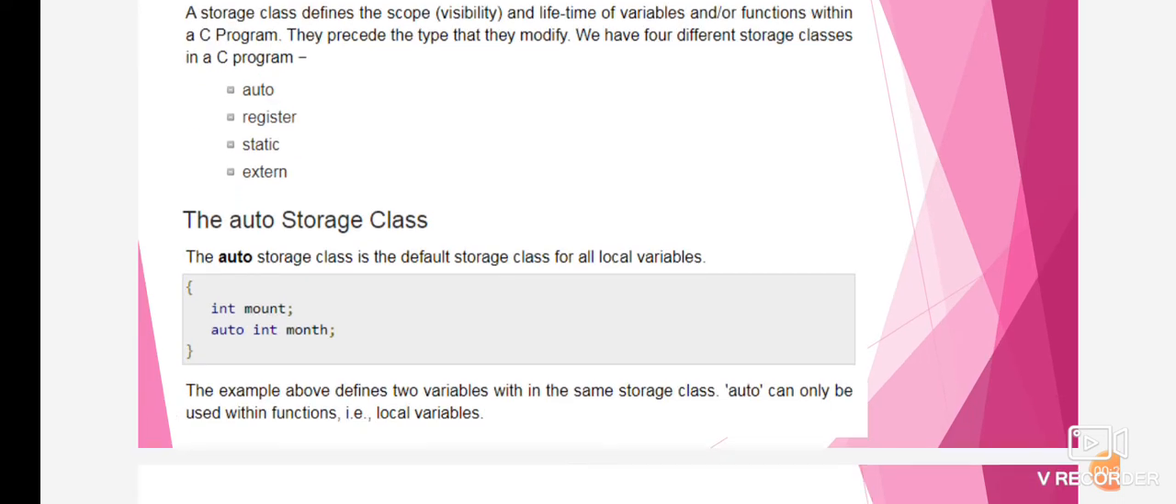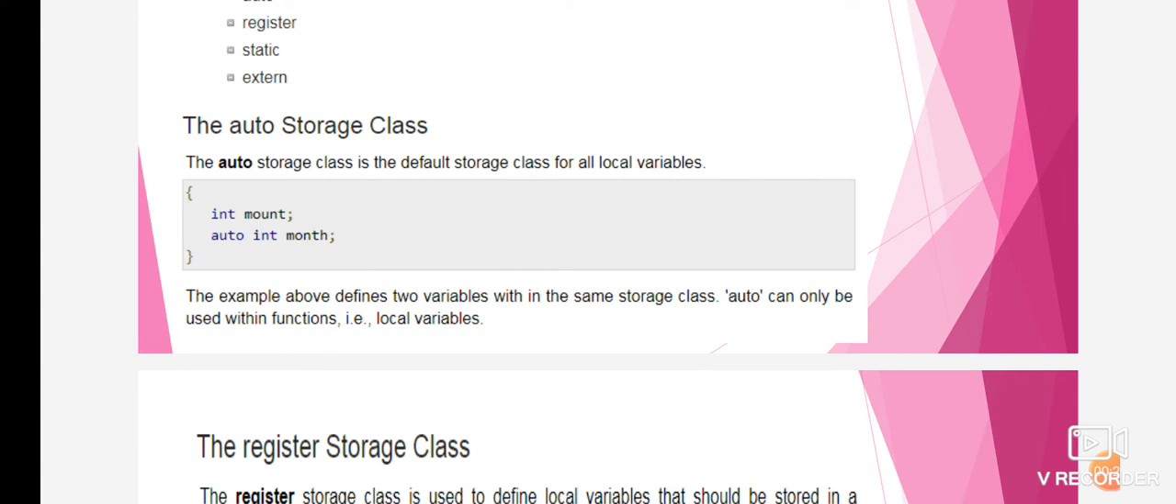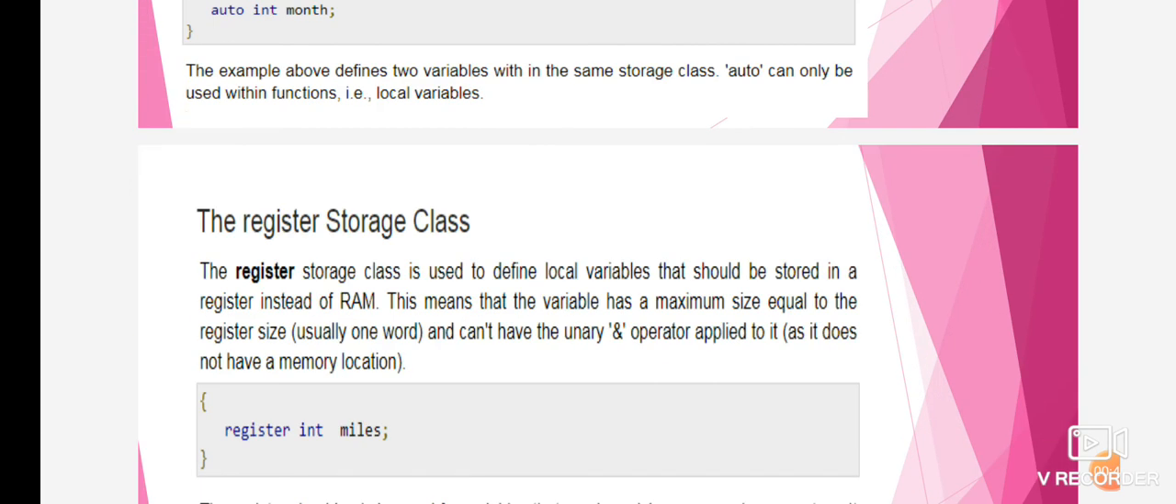The first one is the auto storage class. The auto storage class is the default storage class for all local variables, right? The syntax is int month, auto int month. Here we have taken about two variables within the same storage class, that is auto, which can only be used within the function, right?